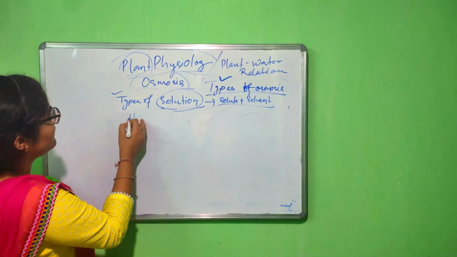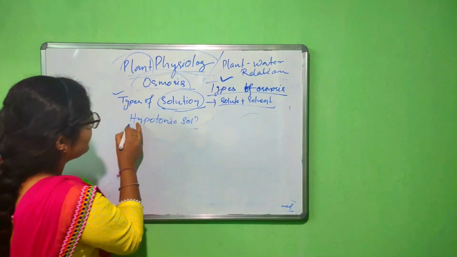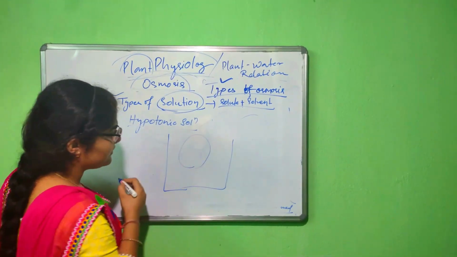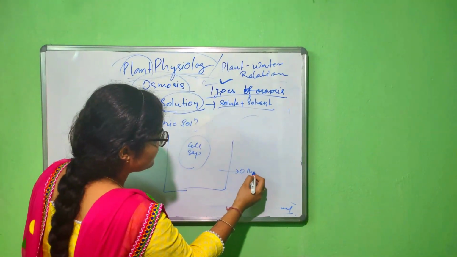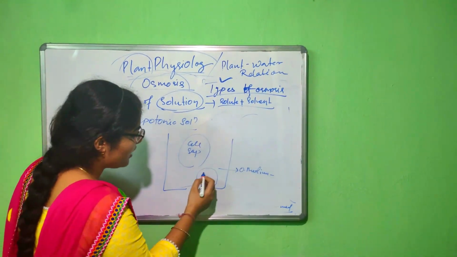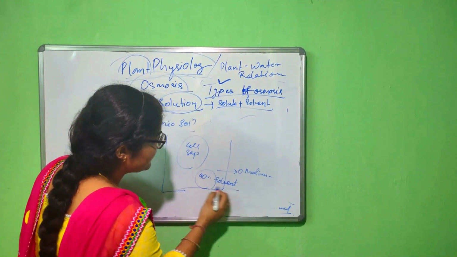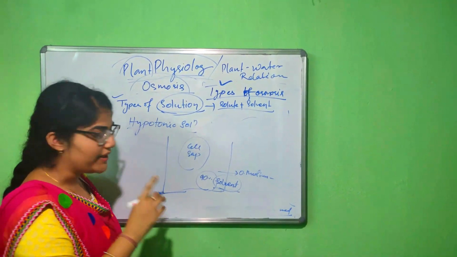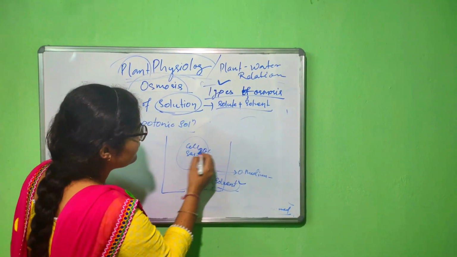Here see, hypotonic solution. In this case, the same diagram. This is the outer medium. Inside this, there is a cell. It is the cell sap. Okay. This is the outer medium. Here in this case what happened? The solvent part, suppose 90% of solvent is there. Solvent only, because we discuss here the osmosis part. So we study only about the movement of solvent. Here is the 90% of solvent. In this there is 20% of solvent.